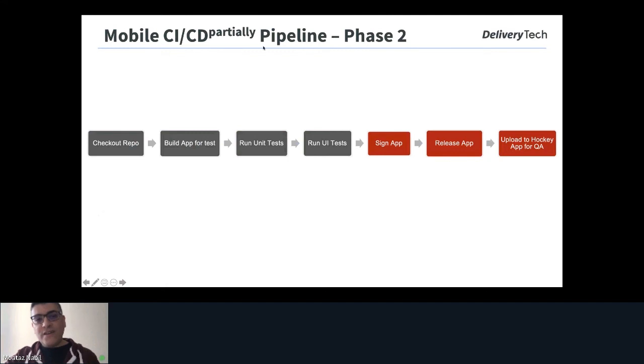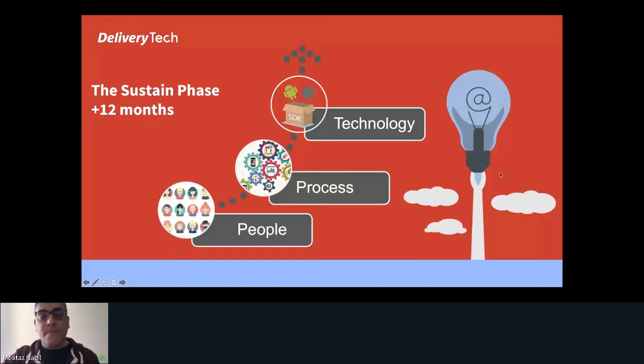Then in our CI/CD, this is phase number 2. This is partially done. So here we have partial phases. We add signing the application, releasing the application, and uploading the application to Hockey App.